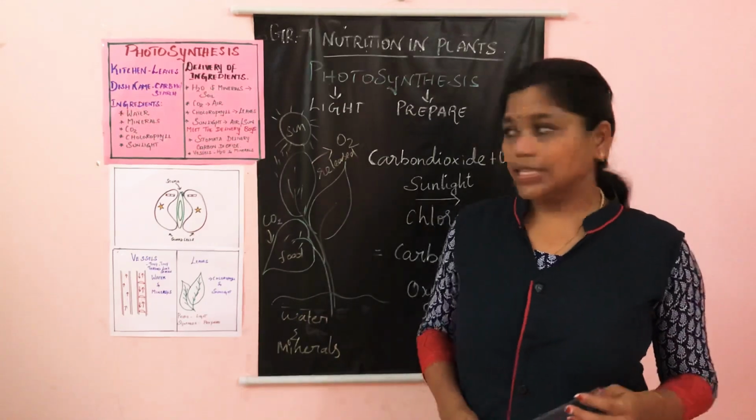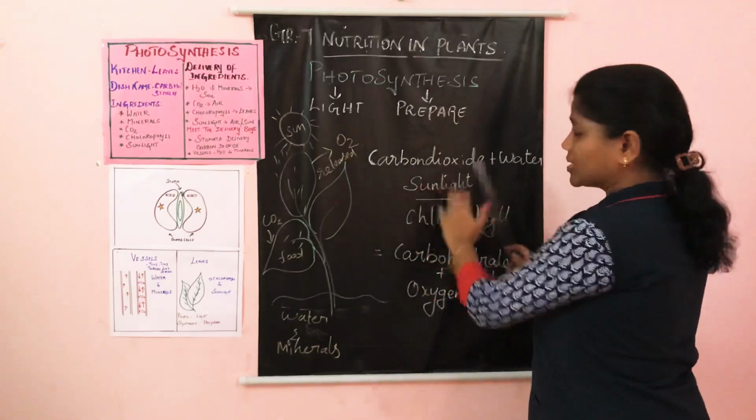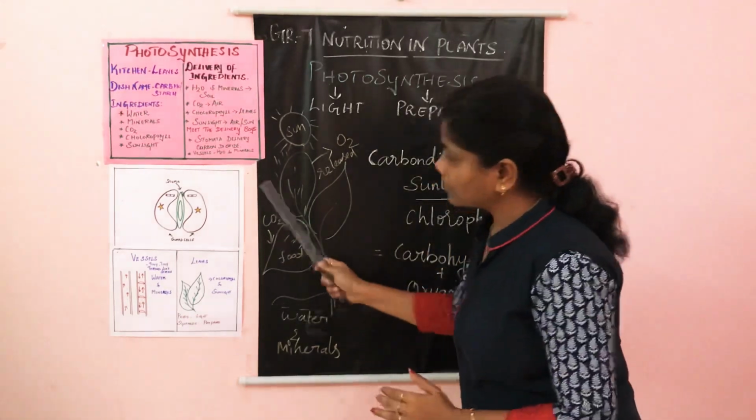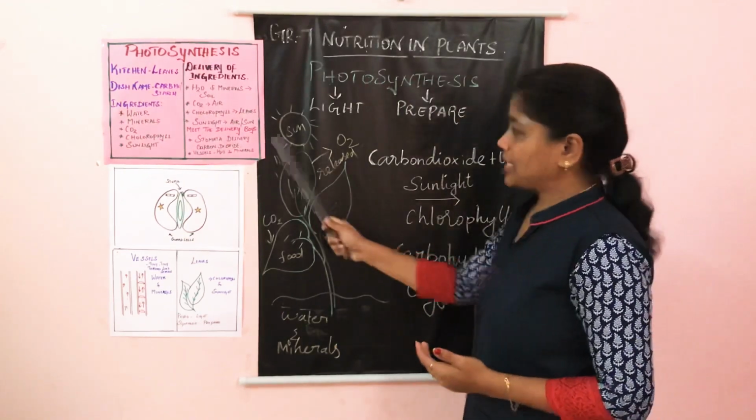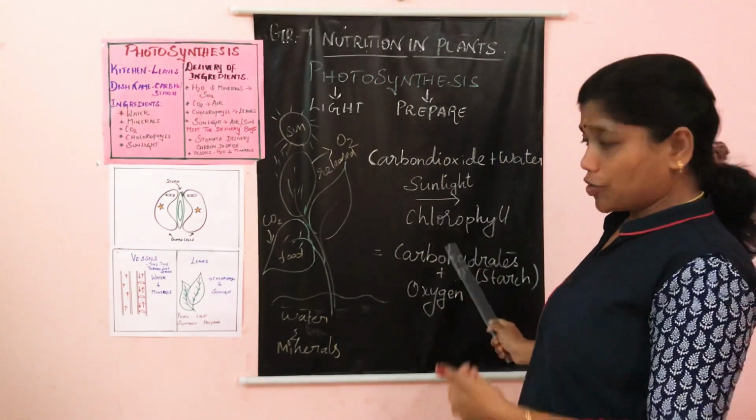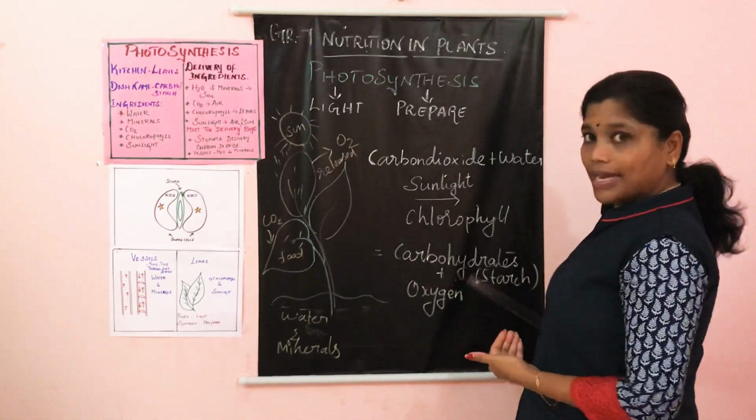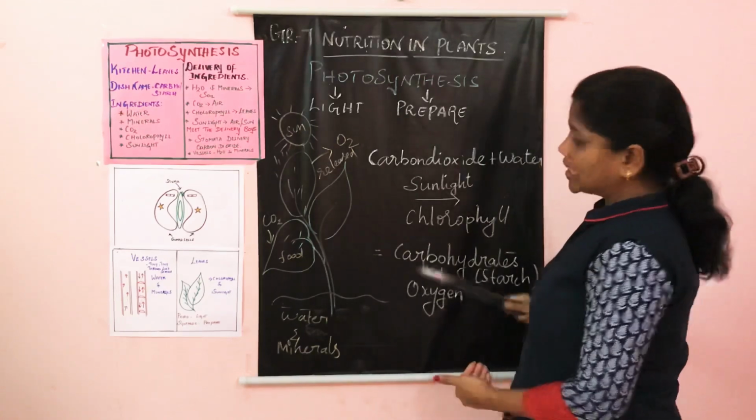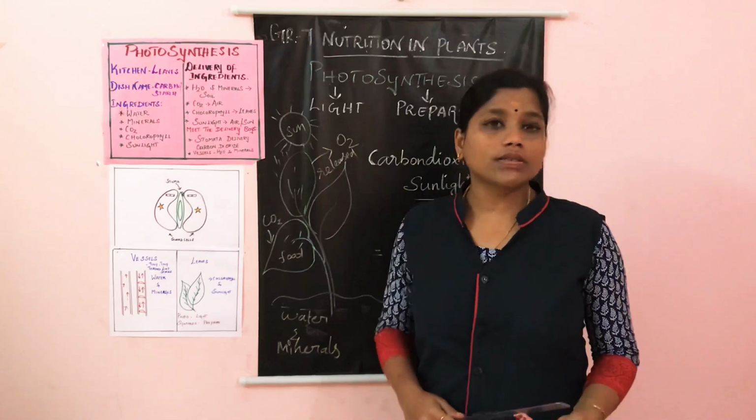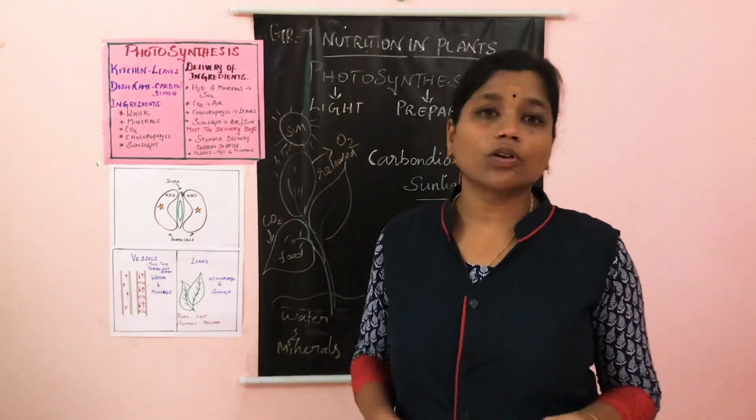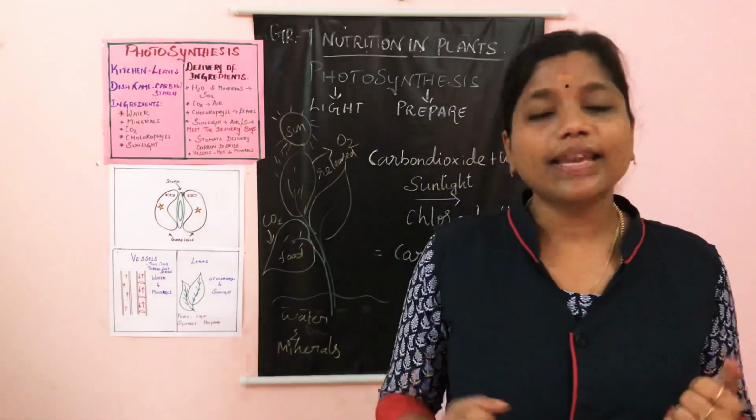Are we all clear with this? So coming to the chemical equation: carbon dioxide and water. Carbon dioxide from the atmospheric air, water from the soil, in the presence of sunlight, because sunlight is absorbed by chlorophyll. So with sunlight and chlorophyll, we get carbohydrate and oxygen. Oxygen is very essential for living beings, human beings. Without oxygen we cannot survive, right? Because oxygen has a very big role in respiration, where we get energy.